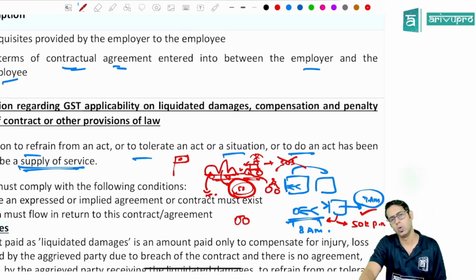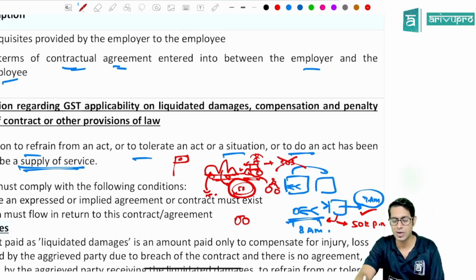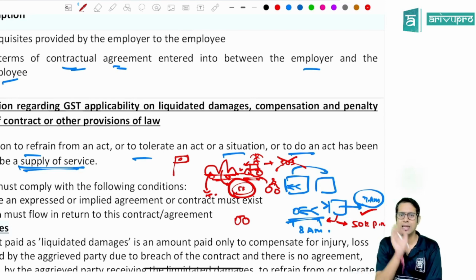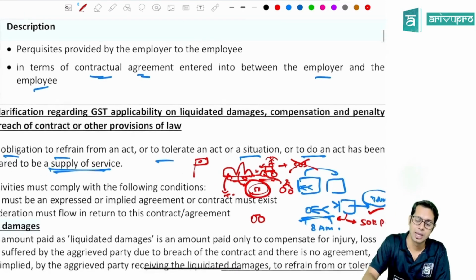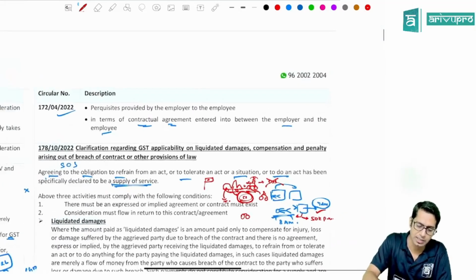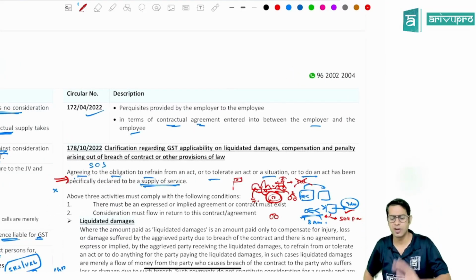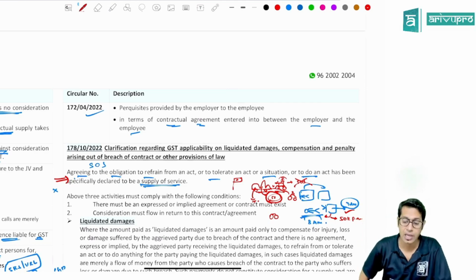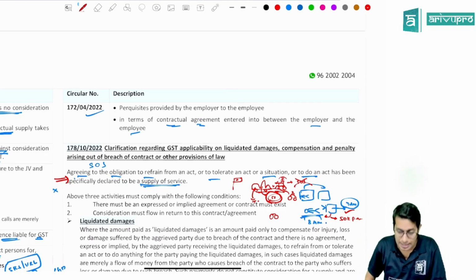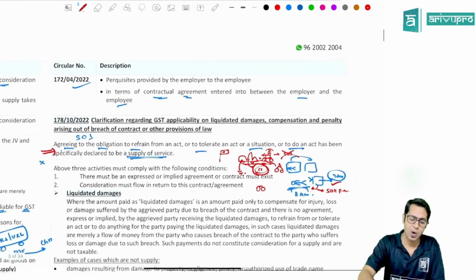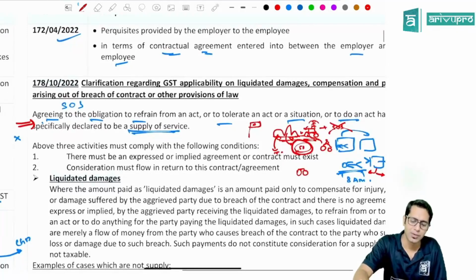The lawmaker says no, it is not a supply of services. Why, sir? The lawmaker says, if you want to call a particular transaction a supply of services under this provision, which is agreeing to an obligation to refrain from an act, etc., then these important conditions should be fulfilled.